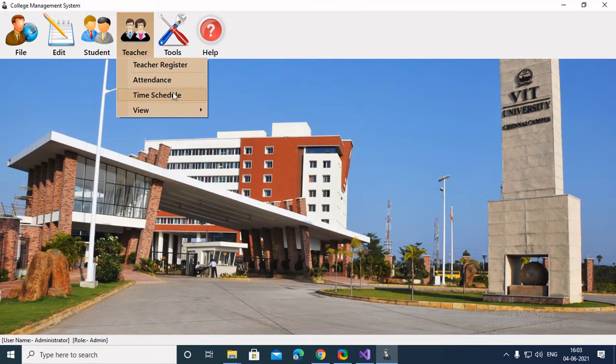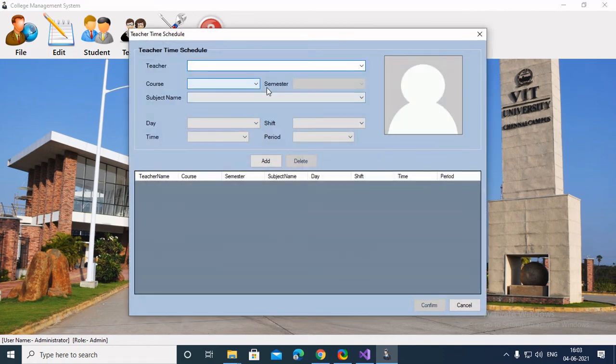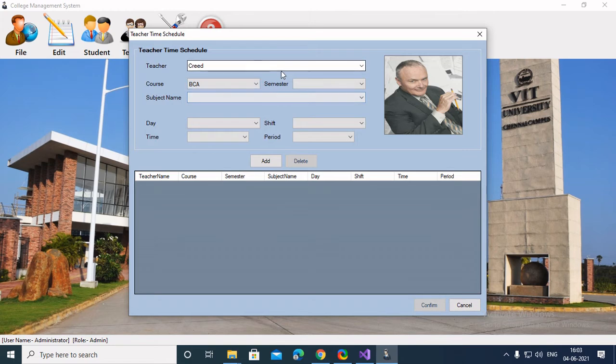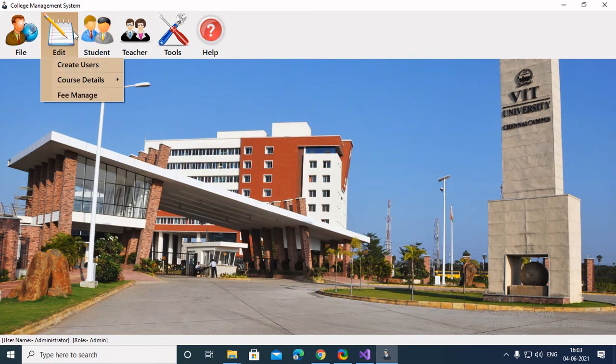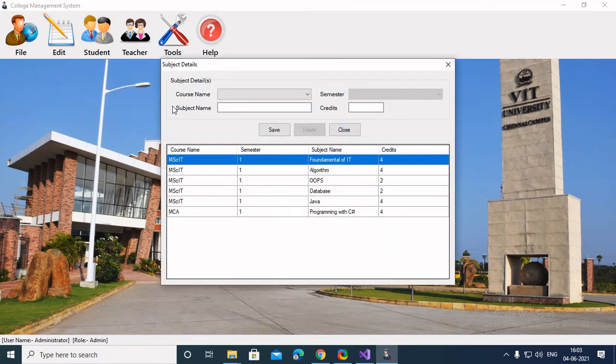So now time scheduling is basically the timetable of the teacher. Suppose Creed teaches for the BCA course, and as we haven't added any subjects there, let's for example add a subject in the BCA course.